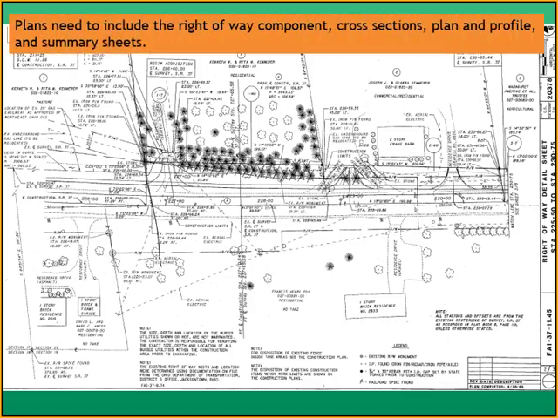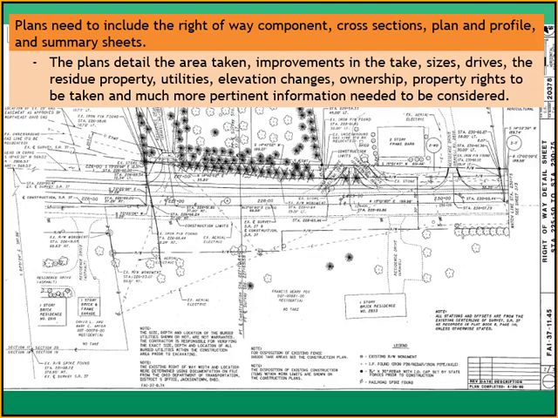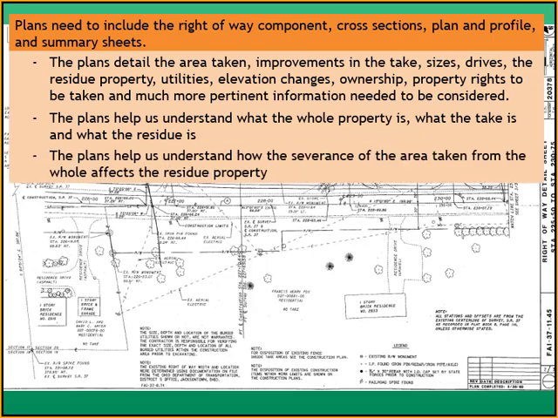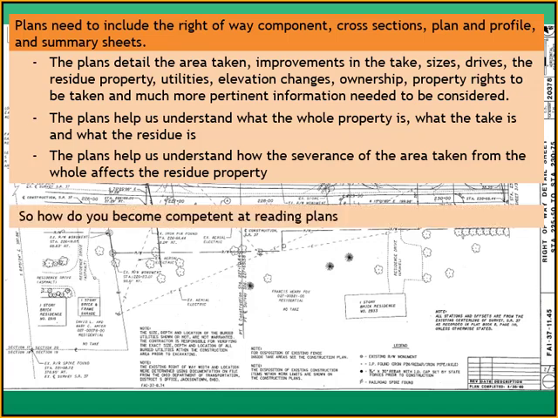Plans need to include the right-of-way component, the cross-sections, the plan and profile, and summary sheet. The plans detail the area taken, improvements in the take, sizes, drives, the residue property, utilities, elevation changes, ownership, property rights to be taken, and much more pertinent information that needs to be considered. The plans help us understand what the whole property is, what the take is, and what the residue is. The plans help us understand how the severance of the area taken from the whole affects the residue property.